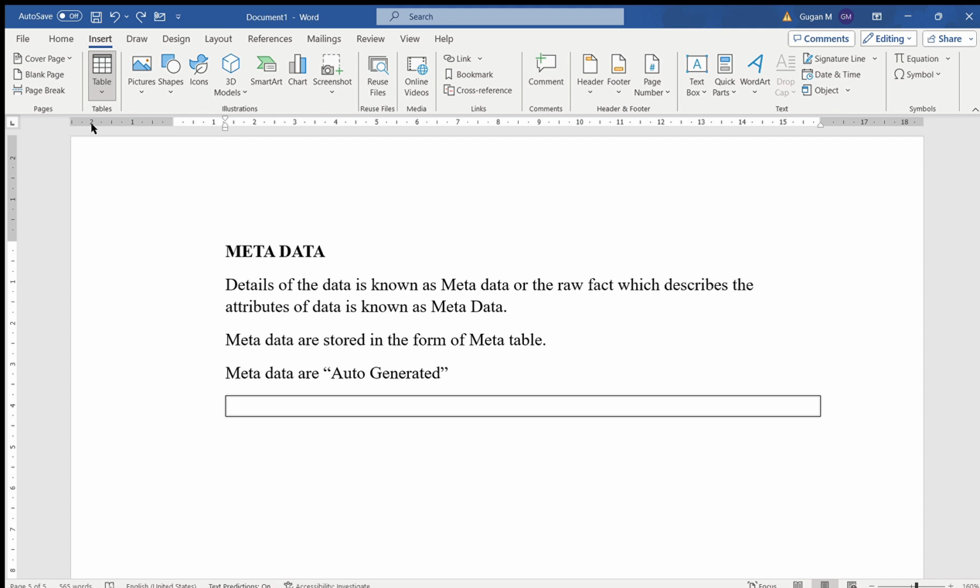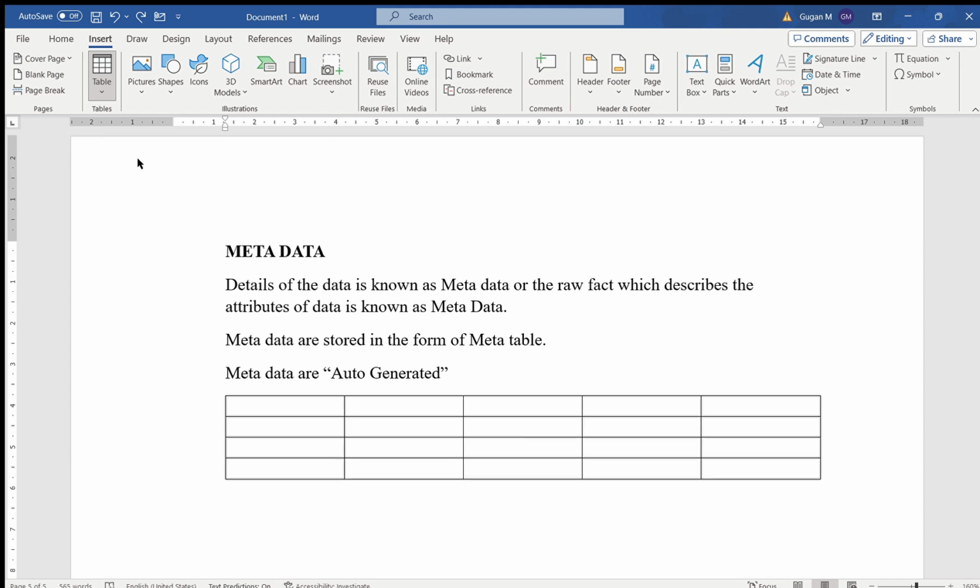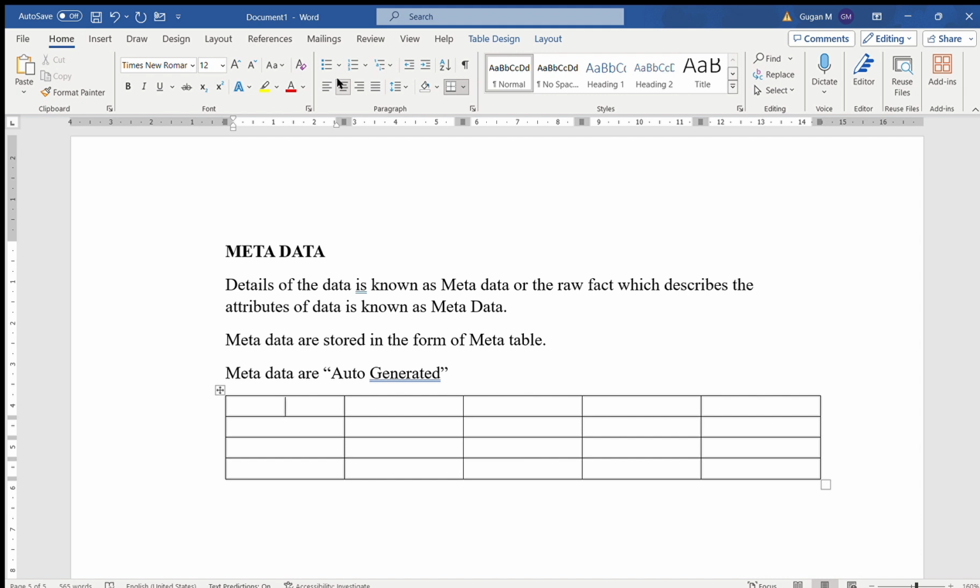we have a 5 by 5 table. In the first column, I'm storing the student ID. In the next column, I'm storing the name of the students. In this column, I'm storing age. In this column, I'm storing gender. In this column, I'm storing the photos of the students.